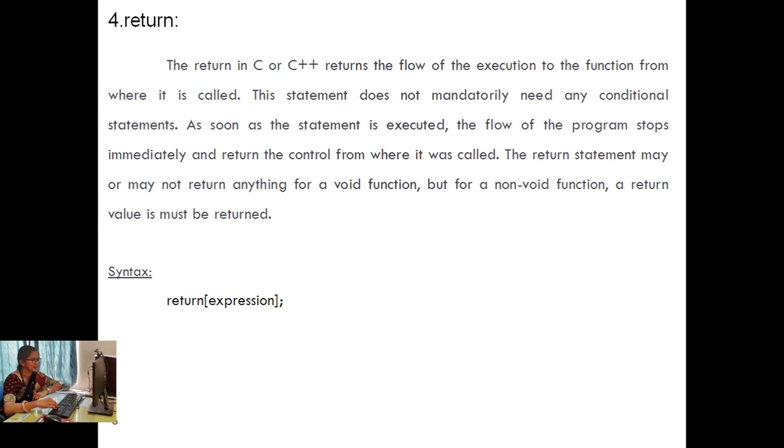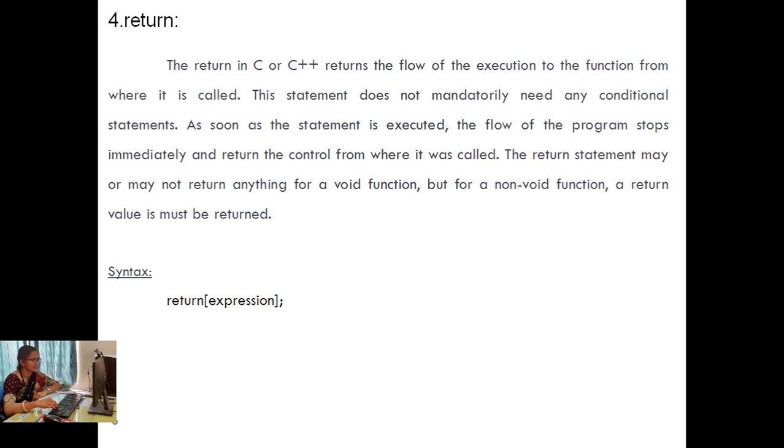Then, last, we are going to see return. Return is very important. Whenever we are calling a function or returning some value, the return keyword is important. In C or C++, return transfers the flow of execution to the function from where it was called. This statement does not necessarily need any conditional statement. As soon as it is executed, the flow of the program stops immediately and control returns to where the function was called.